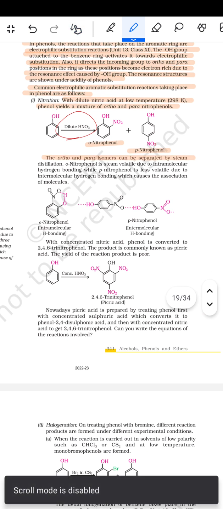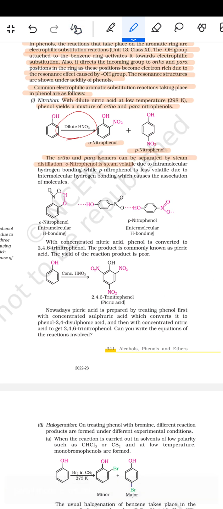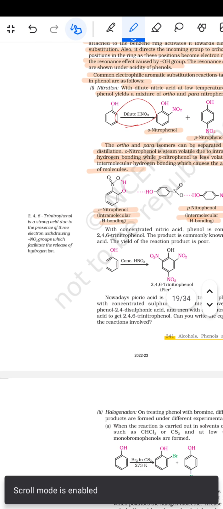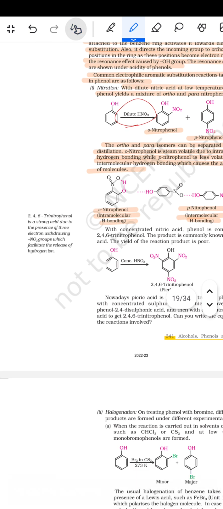The ortho and para isomers can be separated by steam distillation. Ortho nitrophenol is steam volatile due to intramolecular hydrogen bonding, while para nitrophenol is less volatile due to intermolecular hydrogen bonding, which causes association of the molecules. So ortho nitrophenol has intramolecular H bonding, while para nitrophenol has intermolecular H bonding.